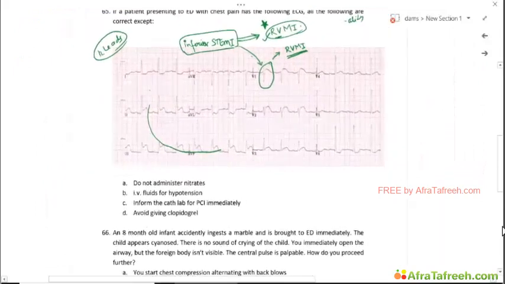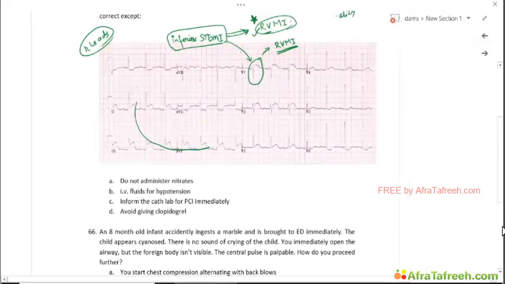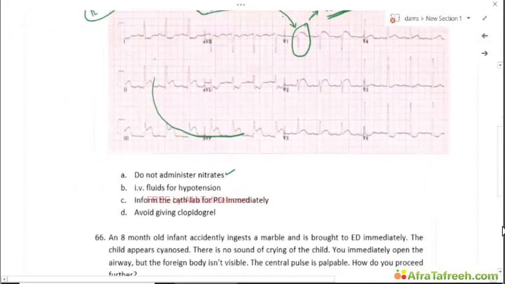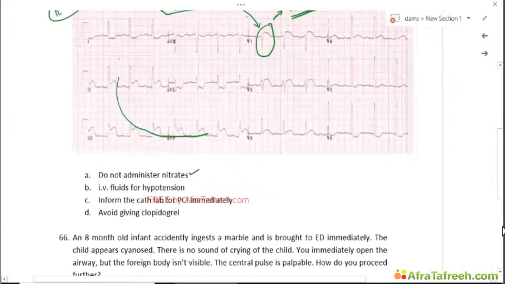Which of the following is wrong? Do not administer nitrates? Correct. We won't, because this is a suspected right ventricular MI. Do you need to consider IV fluids for hypotension? Yes. Inform the cath lab immediately for PCI? Correct, because this is anyway the STEMI and the treatment of choice is primary PCI.